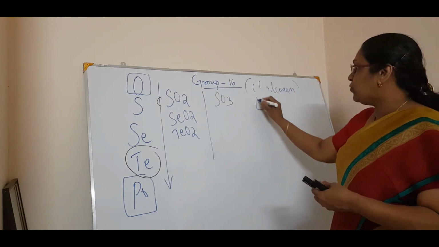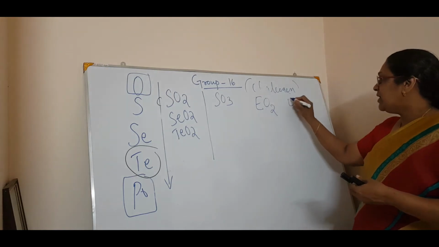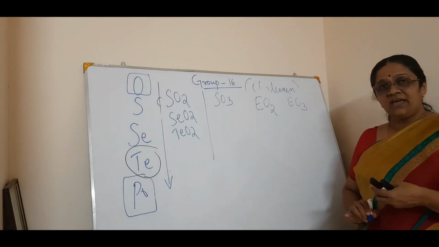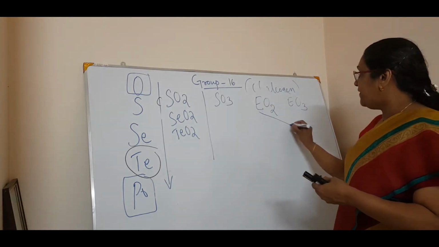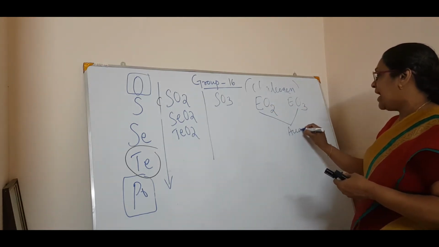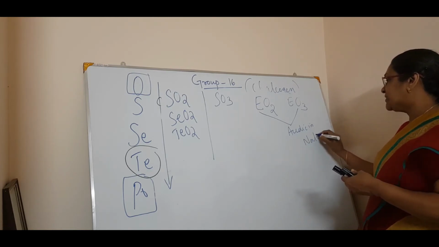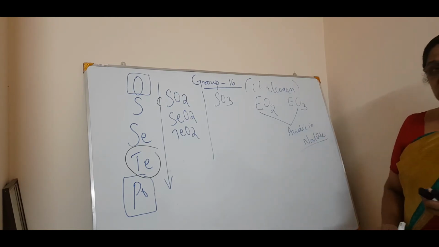So you can say two types of oxides are formed, EO2 and EO3. And one important thing is that both the oxides are acidic in nature. Just remember that.